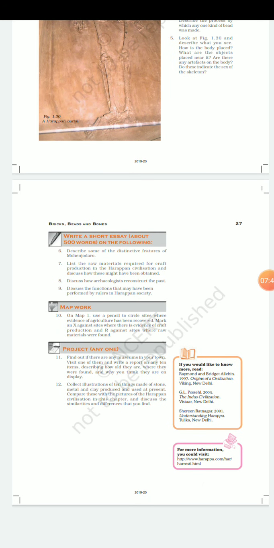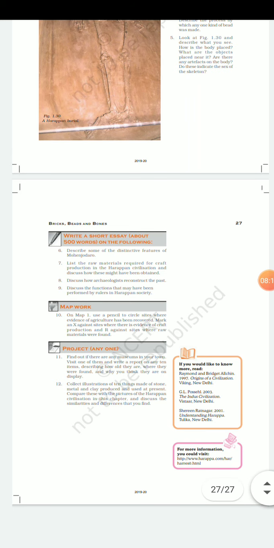Write a short essay of about 500 words on the following. Question number 6, describe some of the distinctive features of Mohenjo-daro. In this answer you may write anything: their town planning, their drainage system, their great bath, their religious practices, their bead industry, their granaries, their seal system. Anything you know about Mohenjo-daro, you may write in this question.